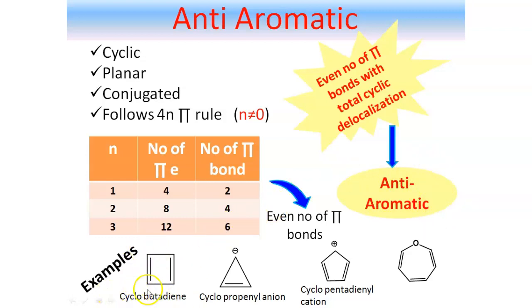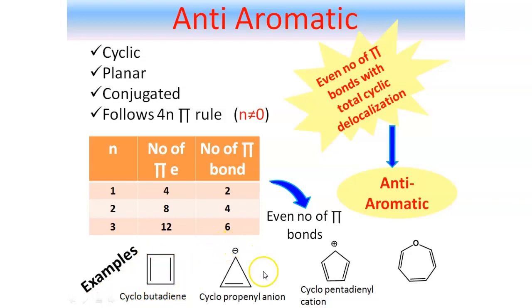So it is cyclic. It is planar because all the carbon atoms are sp2 hybridized, and as we all know that for sp2 hybridization the geometry is trigonal planar. That means it is a planar system, and of course it is conjugated because two pi bonds are taking part in delocalization or conjugation. So it is following the criteria of even number of pi bonds with total cyclic delocalization. That means cyclobutadiene is an anti-aromatic system.